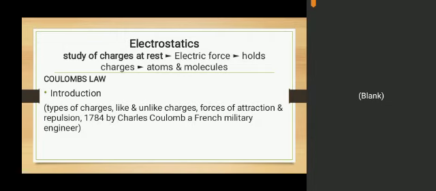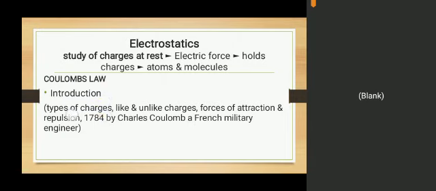Now we are going to start the first topic of chapter number 12, that is Coulomb's law. This name is not new for you, as you have learned this topic in your 10th class in chapter number 13 of the 10th physics book. While starting Coulomb's law properly, I am giving you an introduction. Basically in Coulomb's law we will discuss types of charges.